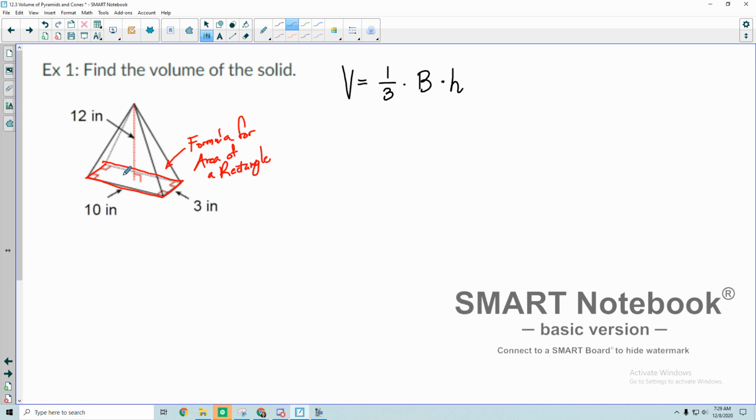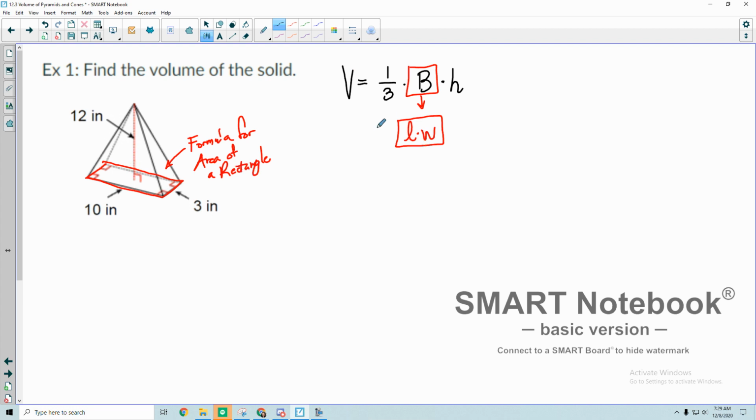All right, so if you remember from the last video, for a rectangle or a square, the formula is just length times width, okay? So in for B, because B is my base, I'm going to plug in length times width, okay, because I'm working with a rectangle.